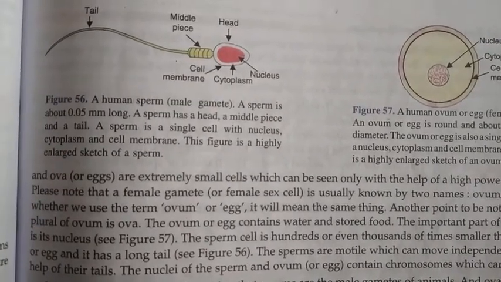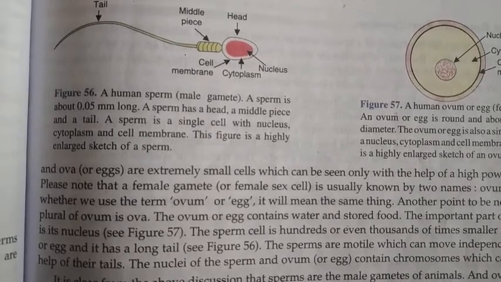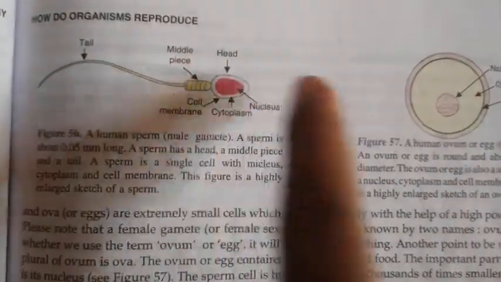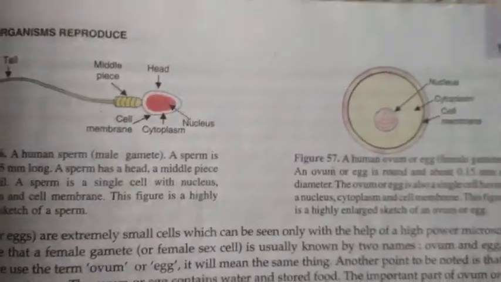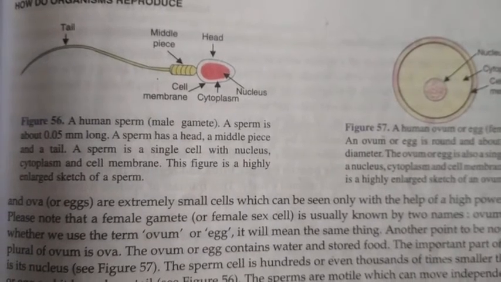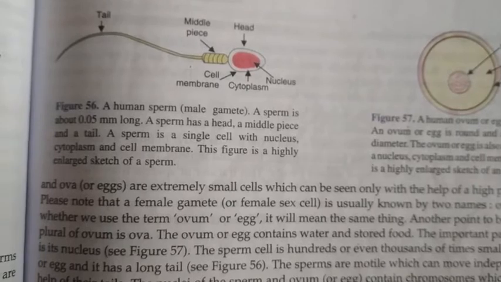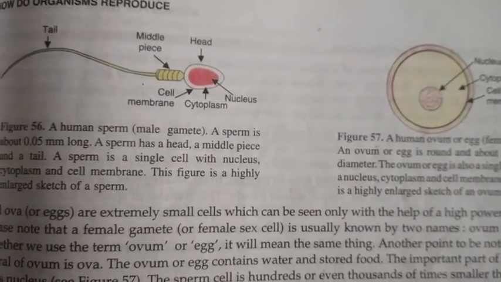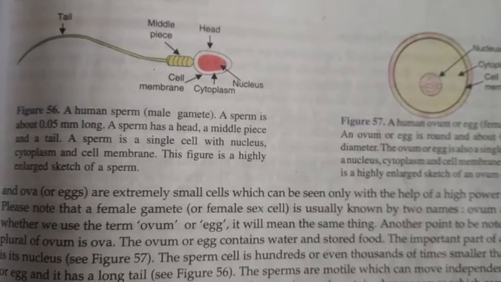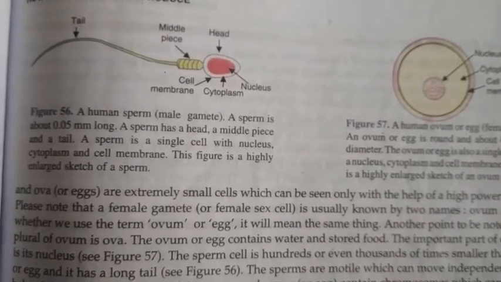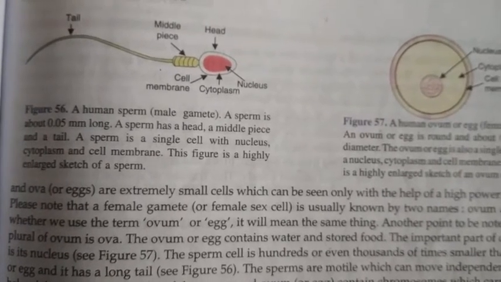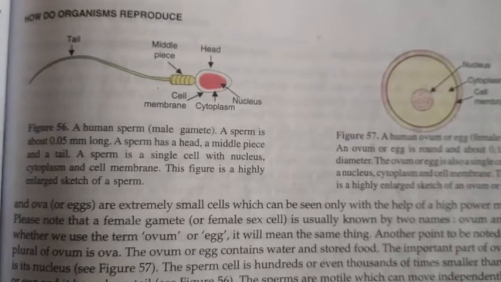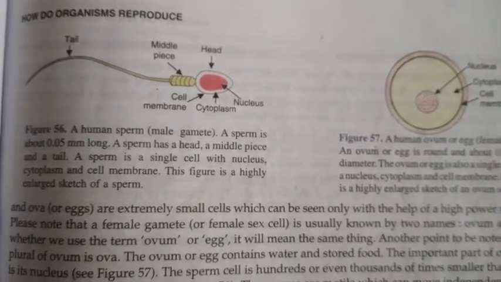Fertilization is the process of fusion of male and female gametes. When the sperm and egg fuse together, that is called fertilization. Or we can define fertilization as the fusion of male and female gametes to form the zygote during sexual reproduction.